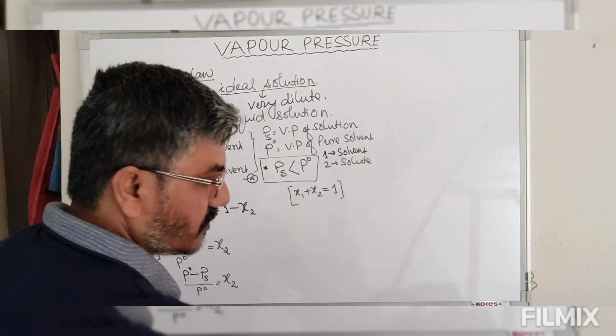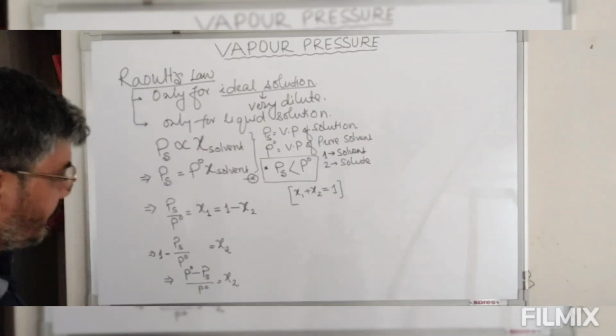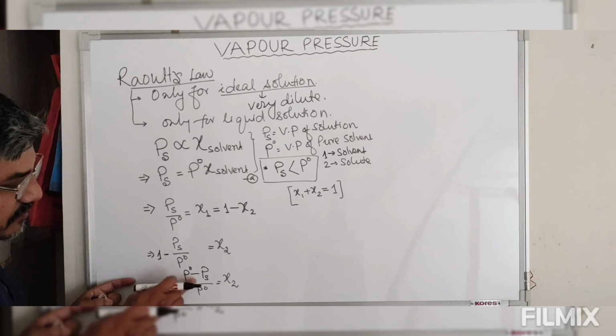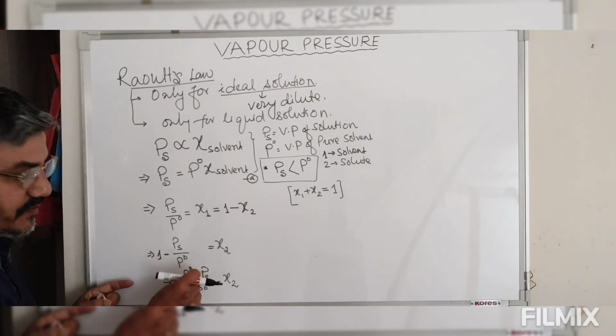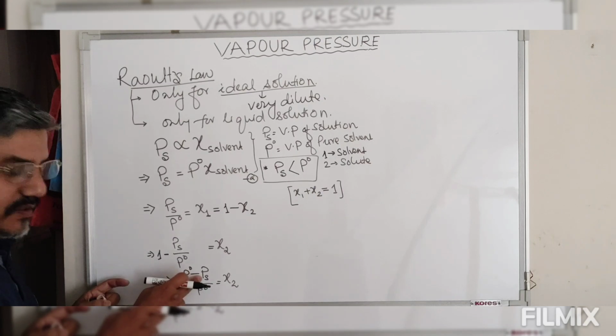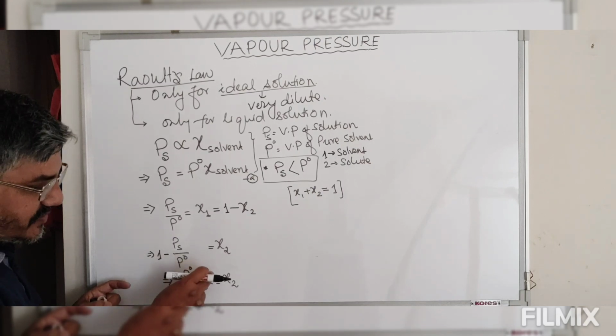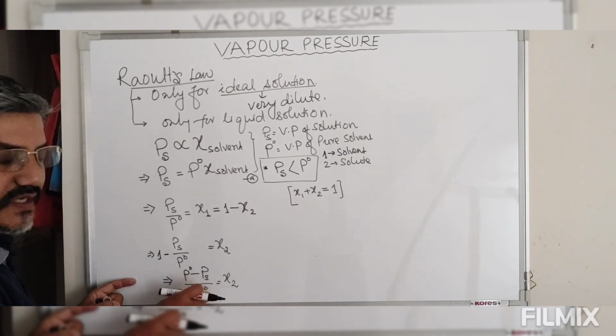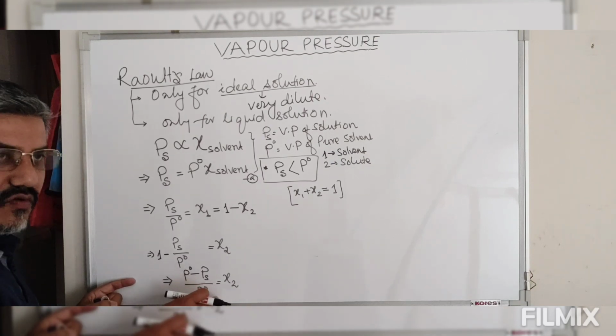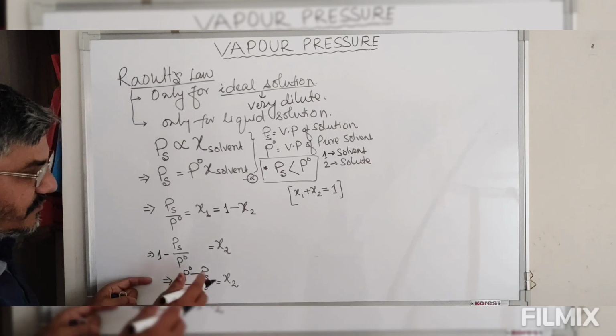Now look at this, we have this relationship. P naught minus P s, that is the decrease in vapor pressure, because P naught is always greater than P s. So the decrease in vapor pressure divided by the vapor pressure of pure solvent is defined by another quantity, which is known as relative lowering of vapor pressure.